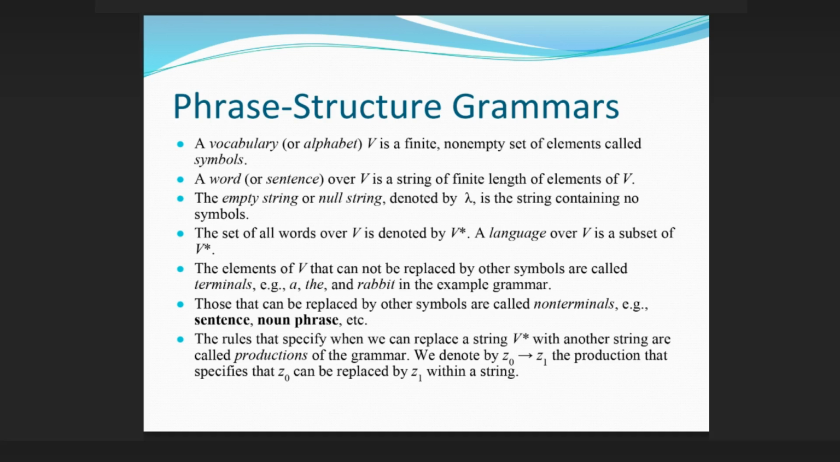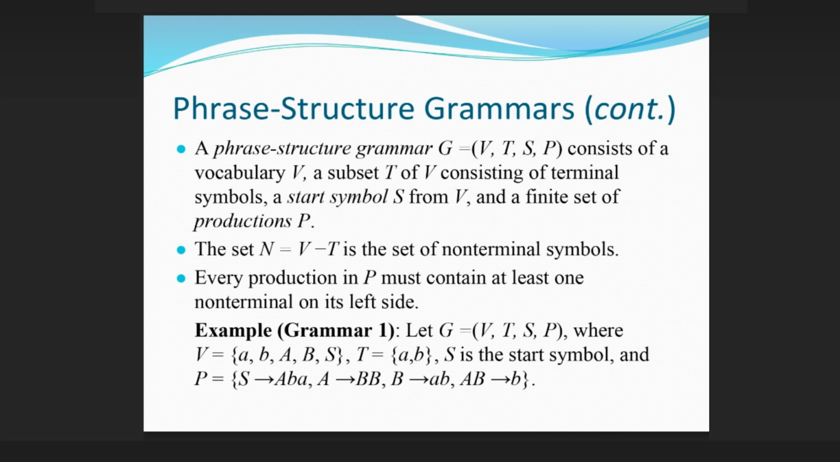The elements of V that cannot be replaced by other symbols are called terminals, e.g., a, the, and rabbit in the example grammar. Those that can be replaced by other symbols are called non-terminals, e.g., sentence, noun phrase, etc. The rules that specify when we can replace a string in V* with another string are called productions of the grammar. We denote by z0 → z1 the production that specifies that z0 can be replaced by z1 within a string.